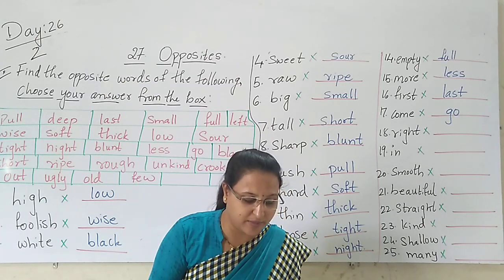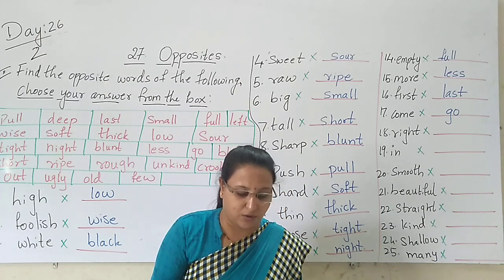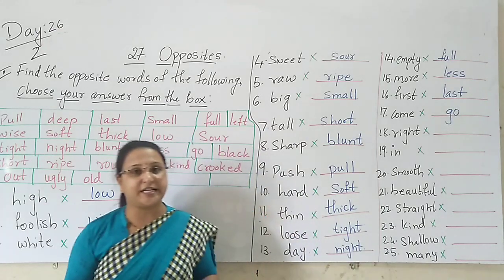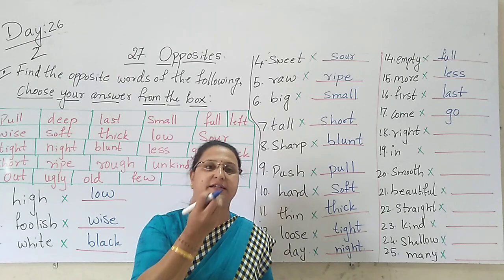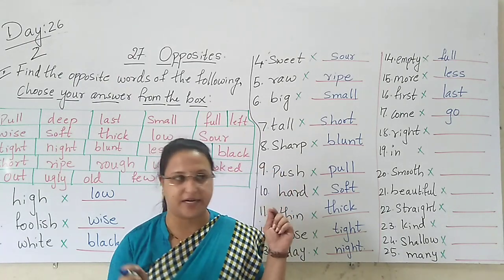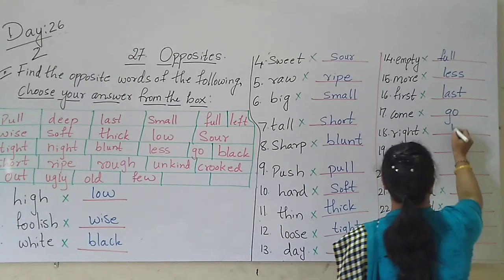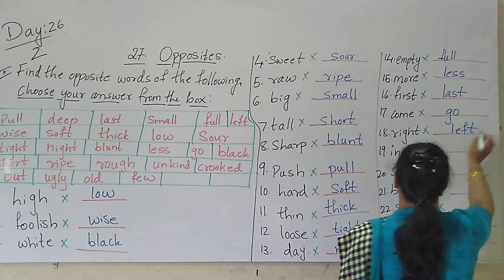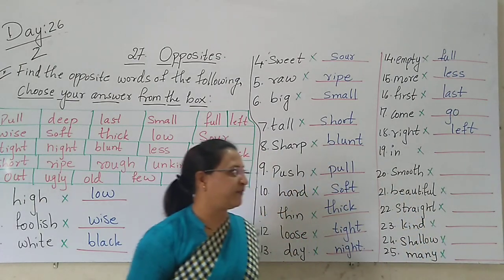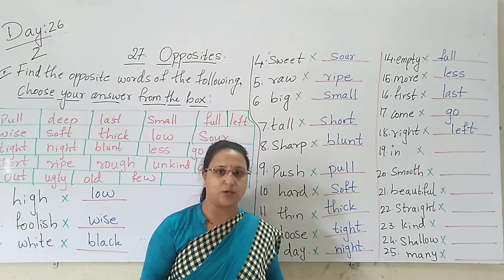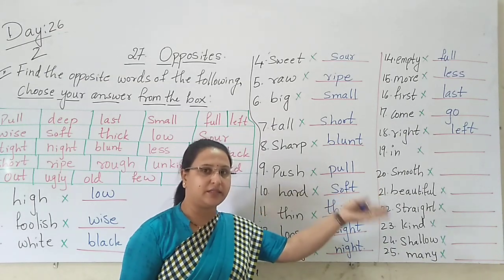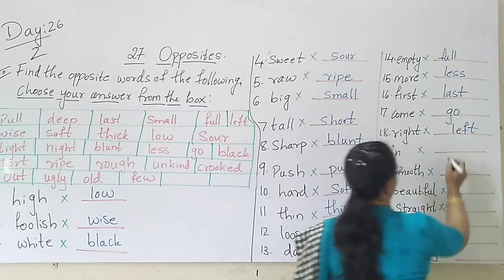What will the teacher mark? The teacher will mark it wrong. One more, the opposite of right is what? Right, left. This is which hand? Right hand. This is which hand? Left hand. So the opposite of right is left. In. Now where am I standing? I am standing inside the class. Yes or no? When I go, it is outside. In, out.